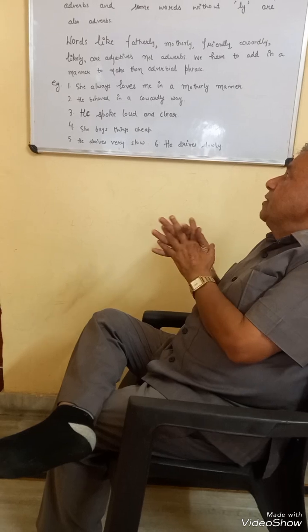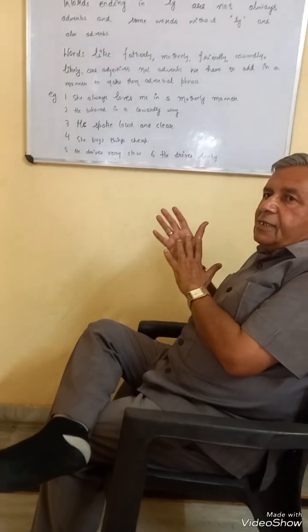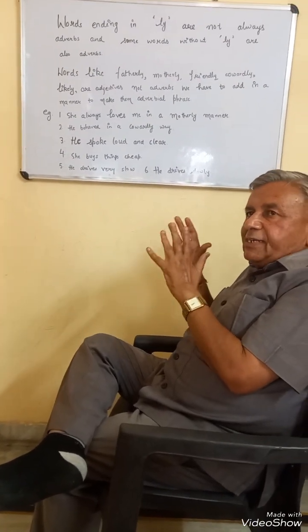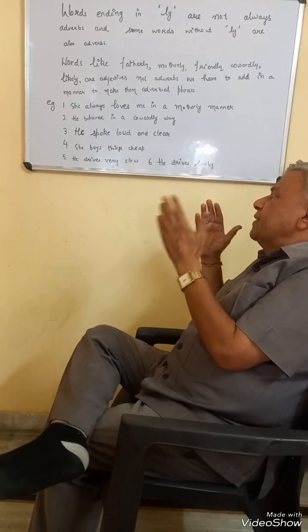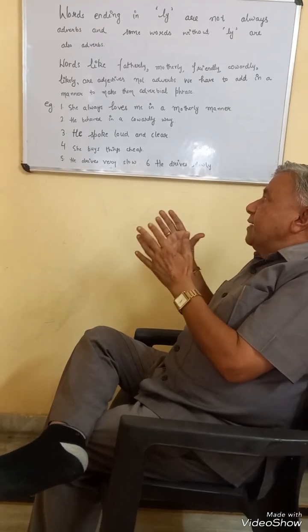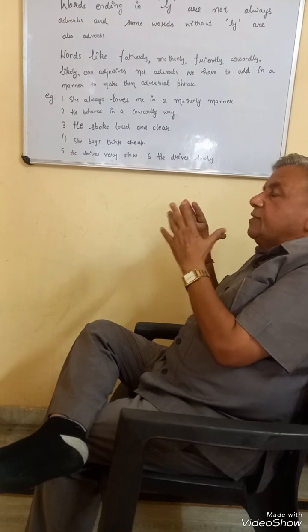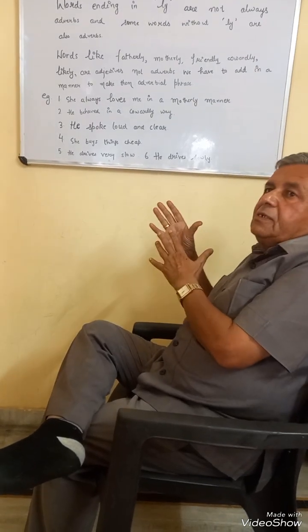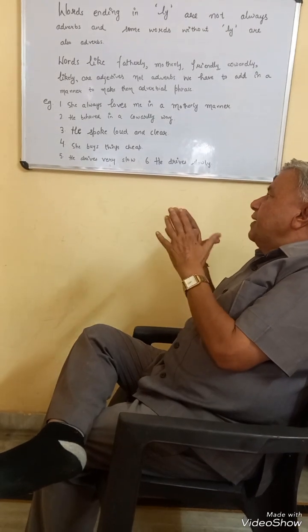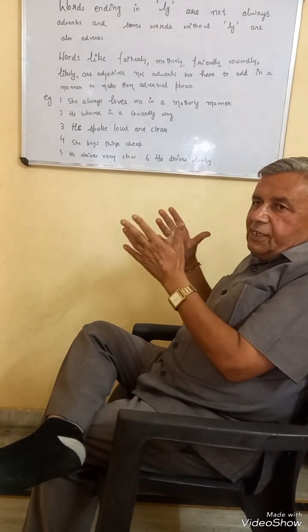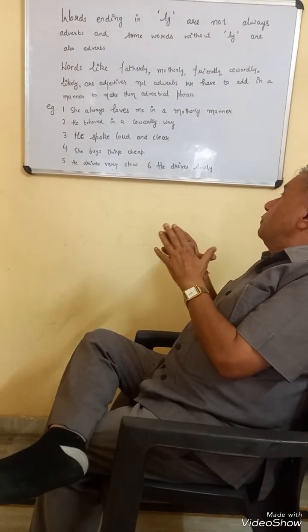For instance, he spoke loud and clear is also grammatically correct, and we can also say he spoke loudly and clearly. Second example, she buys things cheap or cheaply. In both ways, the sentence is correct. He drives very slow or slowly. It is acceptable in both ways.